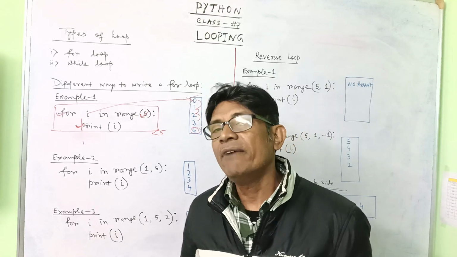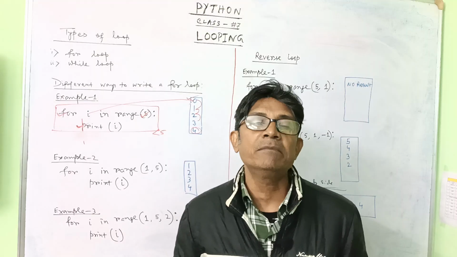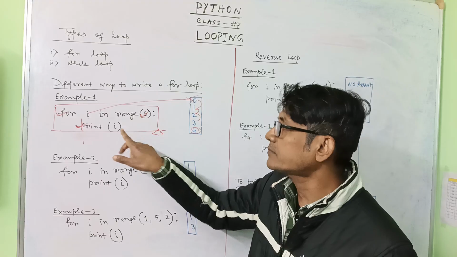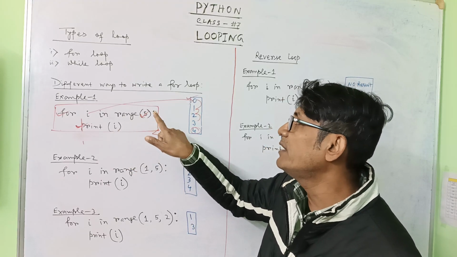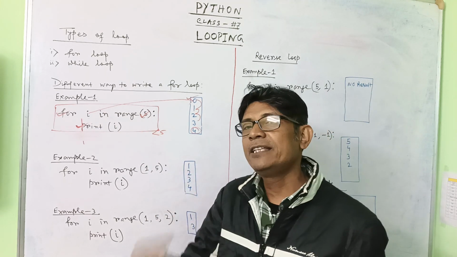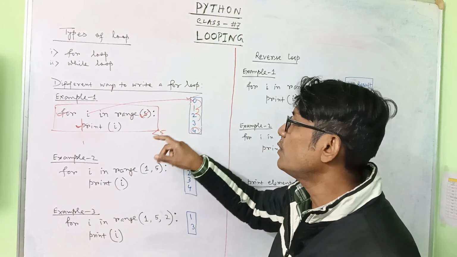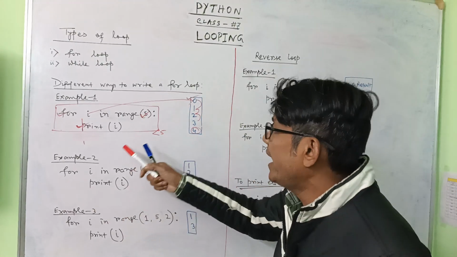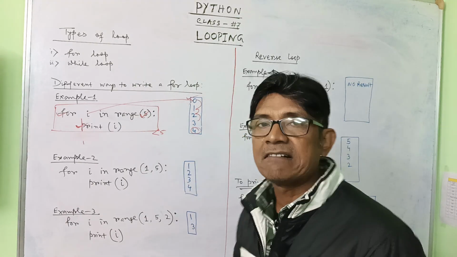Whenever you need to print in Python, suppose you want to print your name 5 times or 1000 times, you have to write 1000 here, but the last printed counter will be 999. So it will start from 0 and go up to 999. Now I have written the first example this way. We want to print 0 to 4, so we have to write like this.